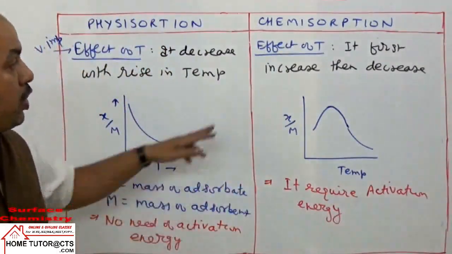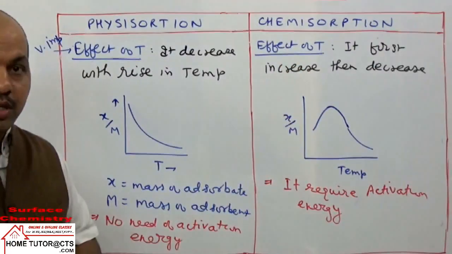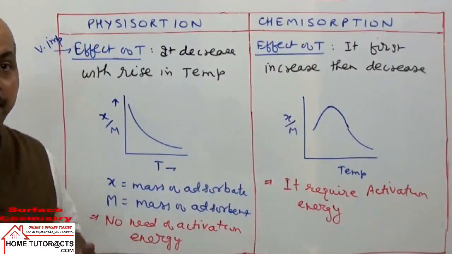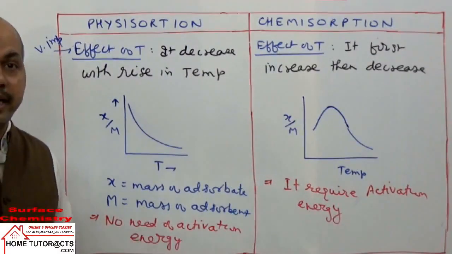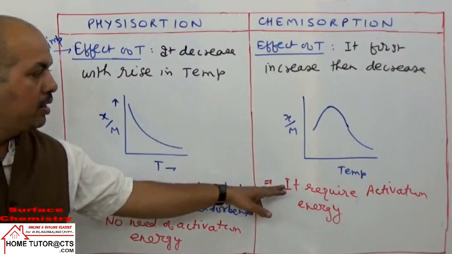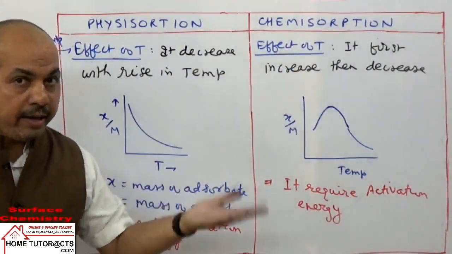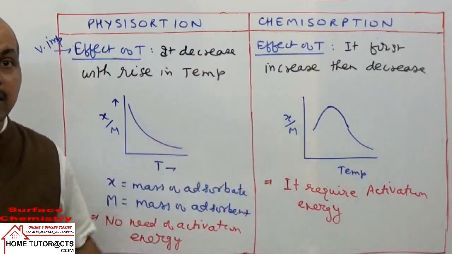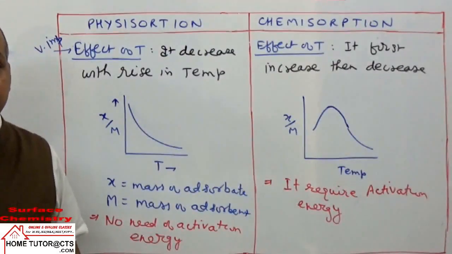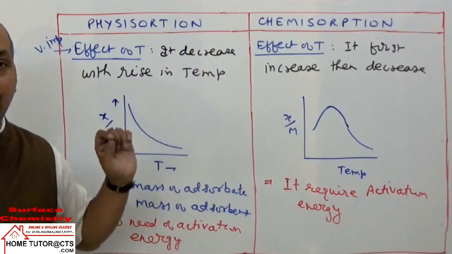So in the beginning, when there is rise in temperature, it helps more reactant molecules to cross the energy barrier. We discussed this effect in the Arrhenius equation, effect of temperature on reaction rate constants.